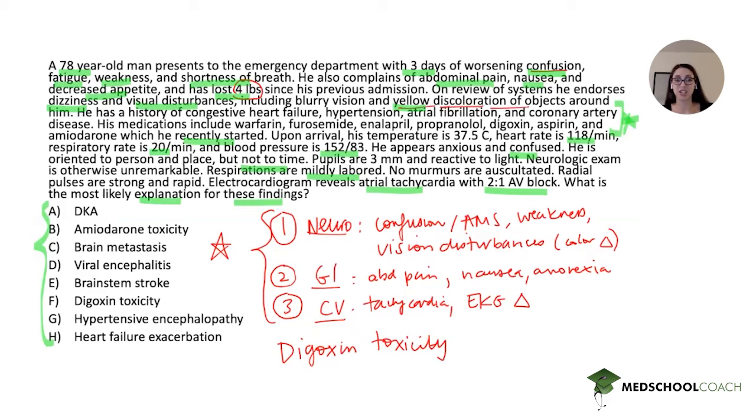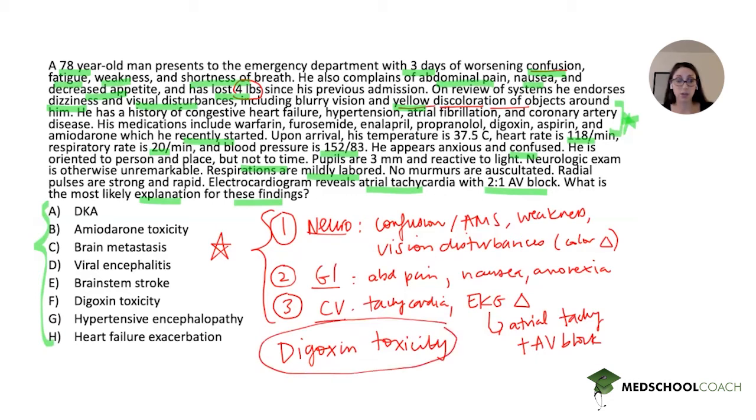These color changes are very classic for digoxin toxicity. And then these EKG changes, the atrial tachycardia with 2-to-1 AV block, specifically just atrial tachycardia, doesn't have to be 2-to-1, just any type of AV block. Atrial tachy plus AV block is very specific to digoxin toxicity as well.